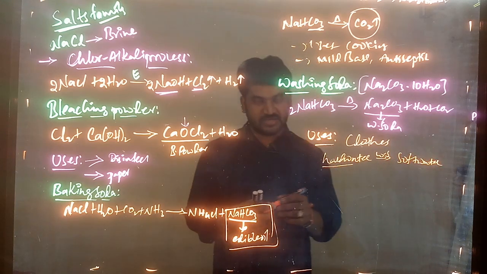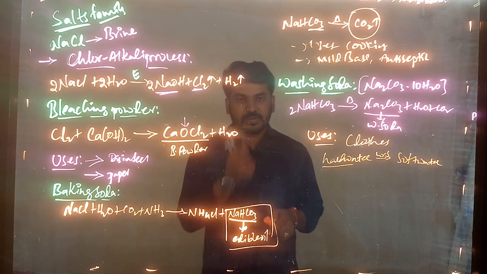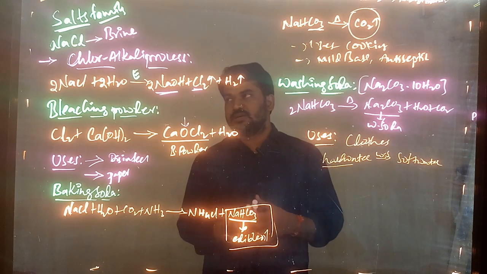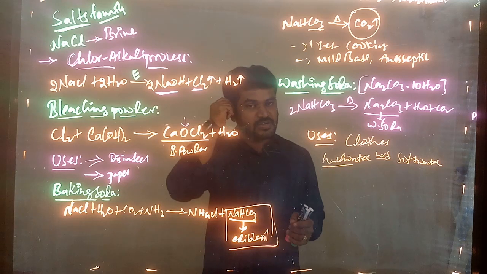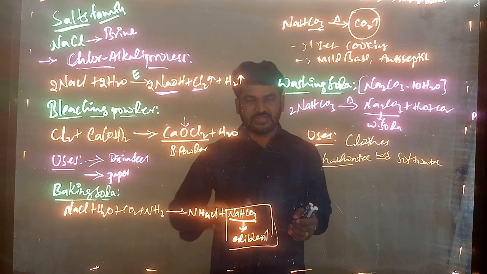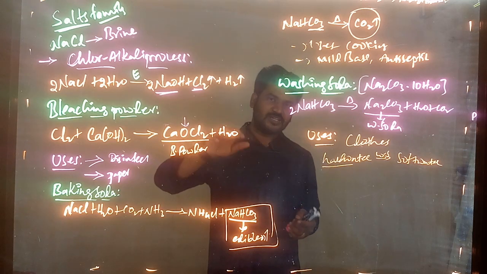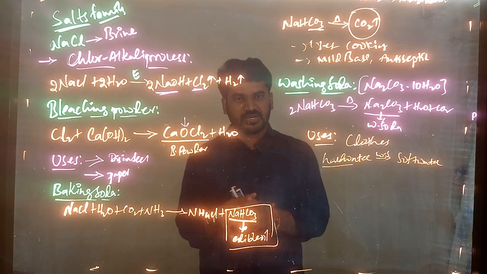In soft water we can wash the clothes easily. In hard water we cannot wash the clothes. Generally we also face this issue, right? Suppose you use the bore water, like in our houses where bore wells are there. Bore water is generally hard water. You take a soap and you take some bore water.